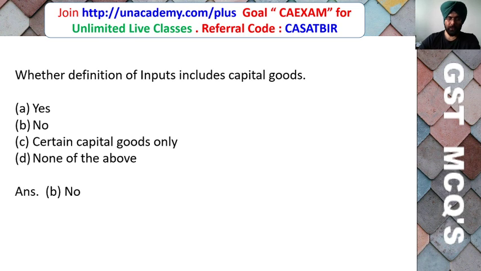So friends, here the correct answer is no, input does not include capital goods. There is a separate definition for input and capital goods under GST. When you refer to the definition of input, it specifically says that input does not include capital goods.